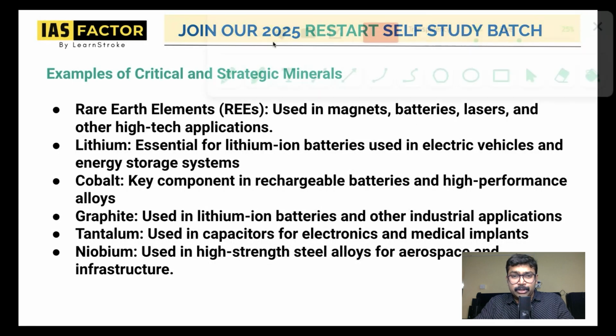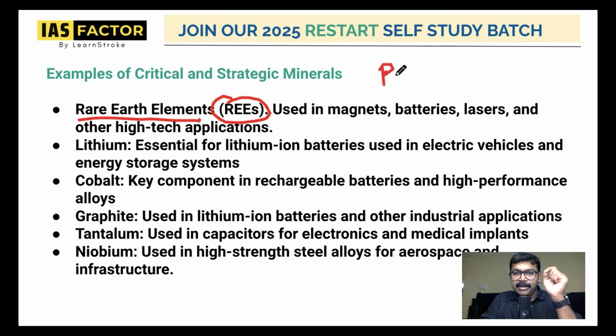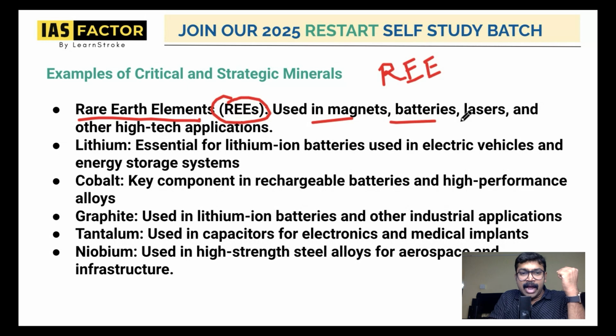Now some of the uses also. What is RE? Very, very important. Rare earth elements, very, very important. This is something called RE or REE, the rare earth metals. They are the rare earth elements. They are used in magnets, batteries, lasers, and high tech applications.